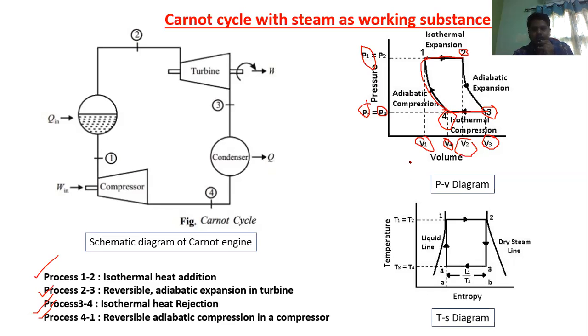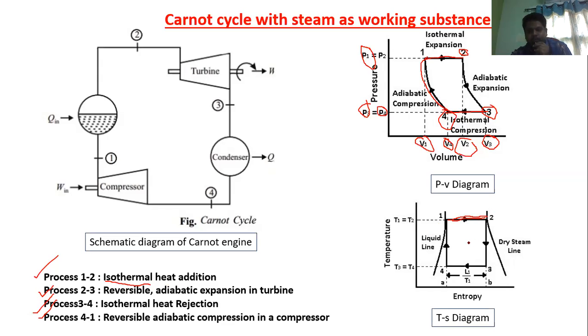So now coming to the TS diagram, the temperature and entropy diagram. Again, we try to draw all these four processes on the TS diagram. The first process is isothermal heat addition. Since it is an isothermal process, the temperature is constant. So 1 to 2 is a straight horizontal line, because it is an isothermal process. But there is a heat addition.